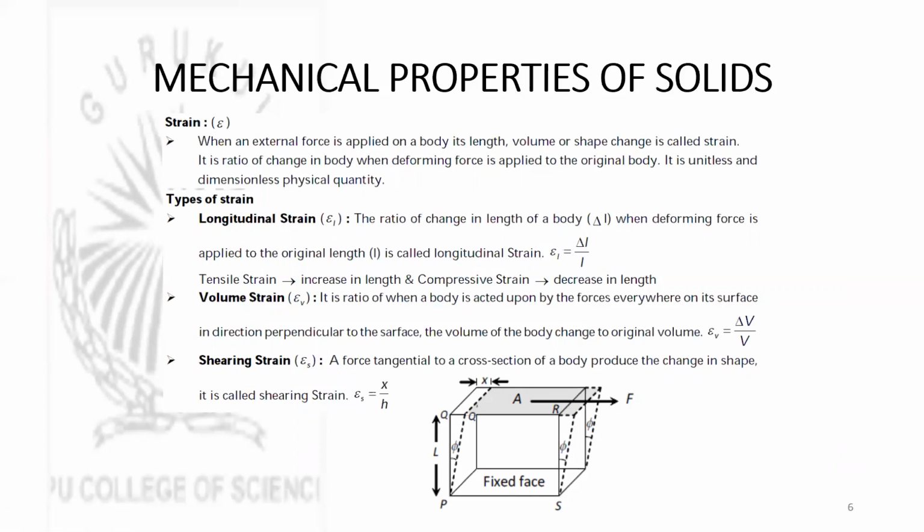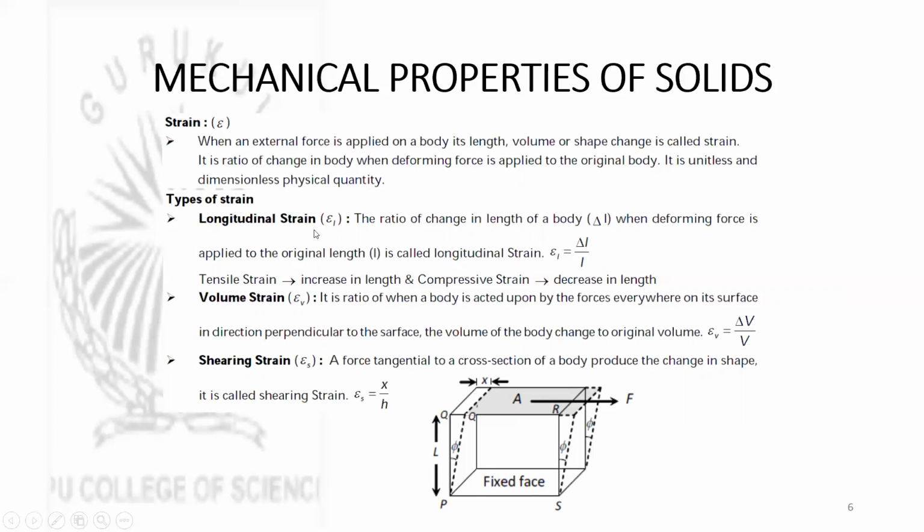So whenever we apply a deforming force on a body, we know that either the length of the body or the volume of the body or the shape of the body undergoes a change. In such a case, the changes that will be produced are measured in terms of strain. It is in general called fractional change in dimension of the body, or ratio of change in dimension of the body to original dimension. So here, depending on the type of change that is produced in the body due to the application of force, the types of strains are there.